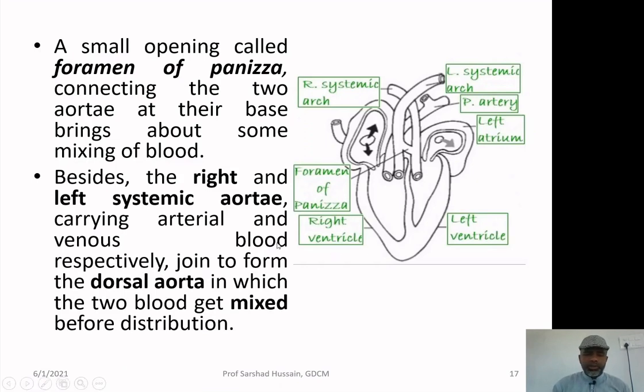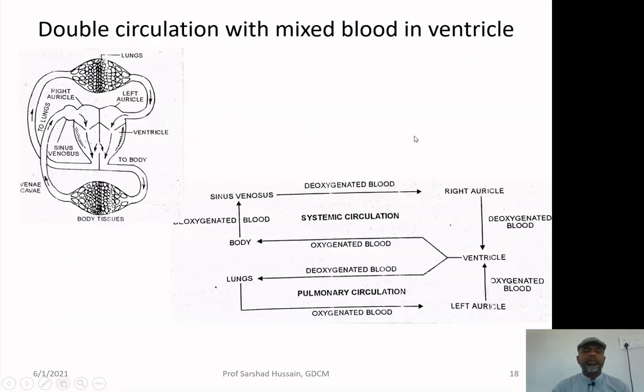In addition to it, it is also supposed that the right and left systemic aorta, carrying arterial and venous blood respectively, join to form the dorsal aorta. Sometimes they too join to form a single dorsal aorta. So, again there is a mixing of the blood.